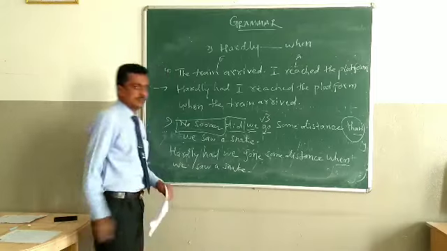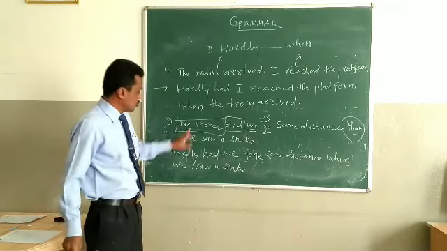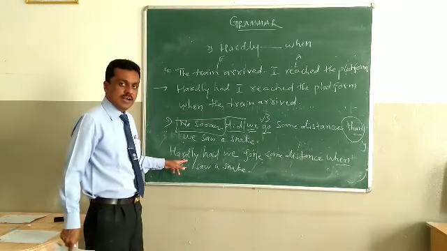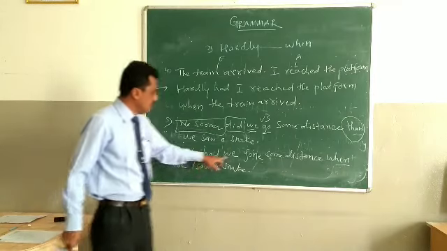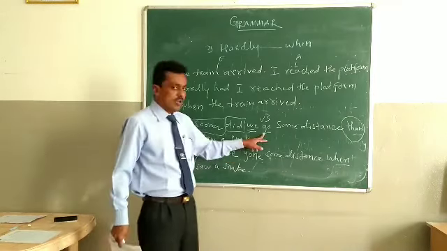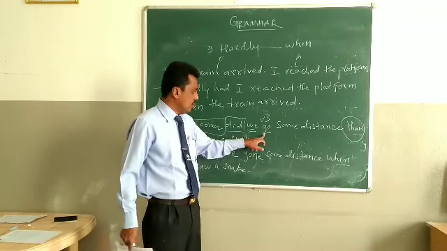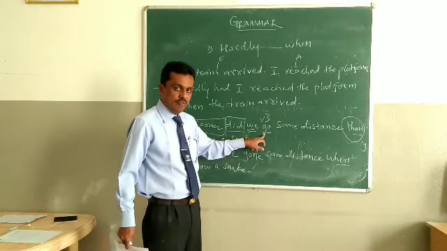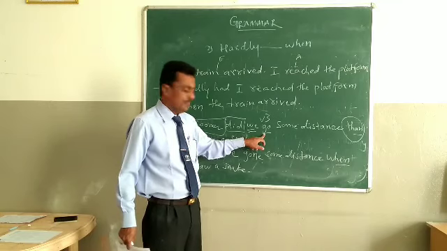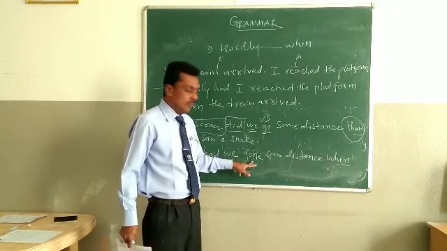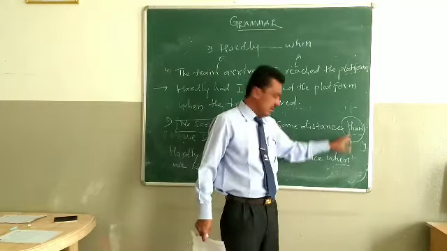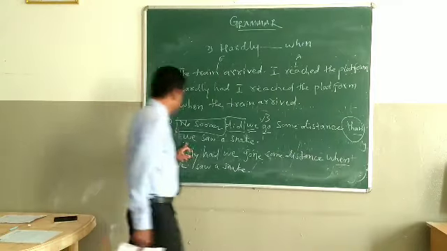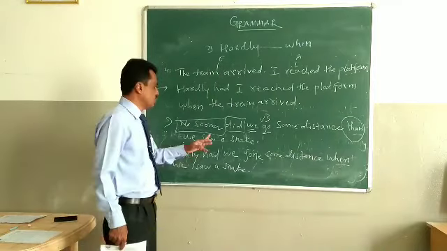a snake. So in place of no sooner, use hardly. In place of did, use had. We. Go is the main verb here in V1 form; we have taken the V3 form, gone some distance. In place of than, use when. Remaining part as it is: we saw a snake.